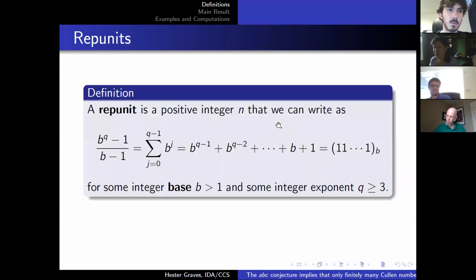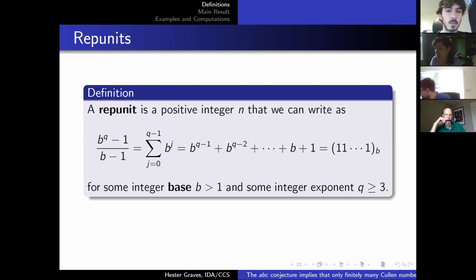So I have now told you about Cullen numbers. We now move on to repunits. So a repunit is a positive integer n that we can write as b to the q minus 1 divided by b minus 1. That can be rewritten as b to the q minus 1 plus b to the q minus 2 plus all the way down to plus b plus 1. Or we can write it as 1, 1, 1, and so on, base b. Therefore, we have repeated the unit in base b, and they are called repunits.